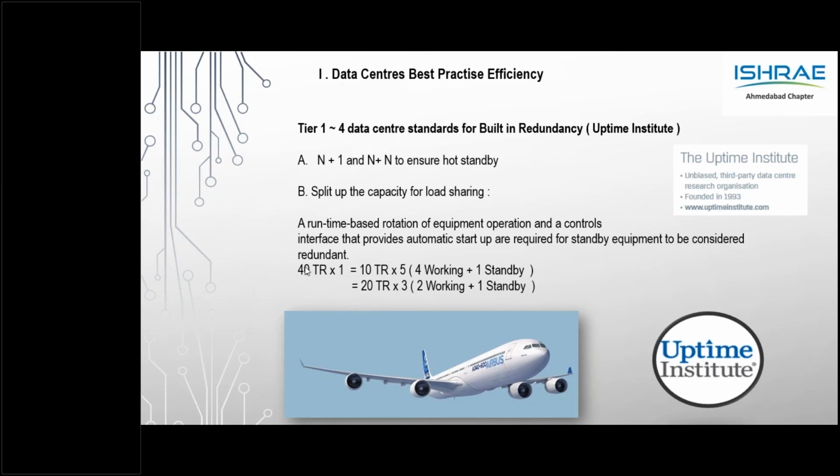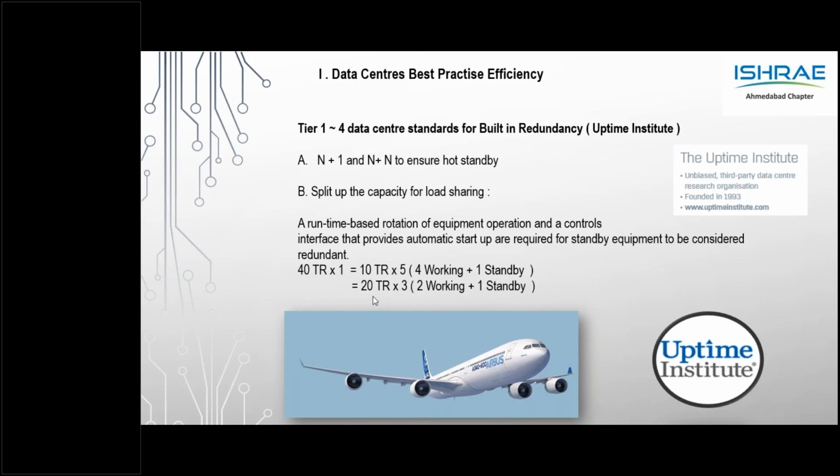So it's very much recommended that you look at inbuilt redundancy. You can break up the 40 TR into 10 TR into 5, where 4 would be working and 1 would be standby, or also look at 20 TR into 3, where 2 would be working and 1 would be standby.